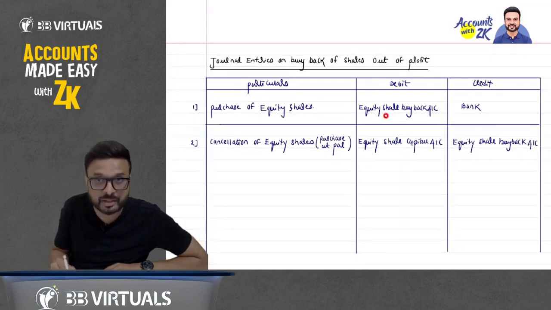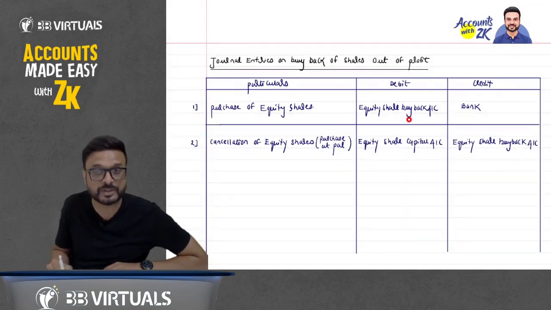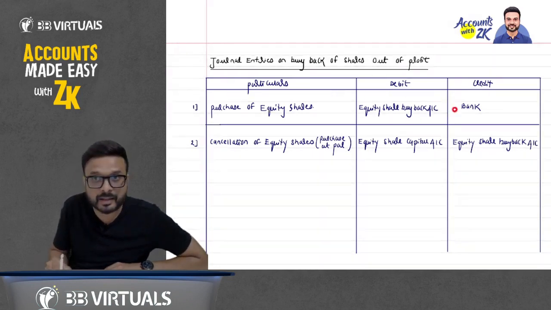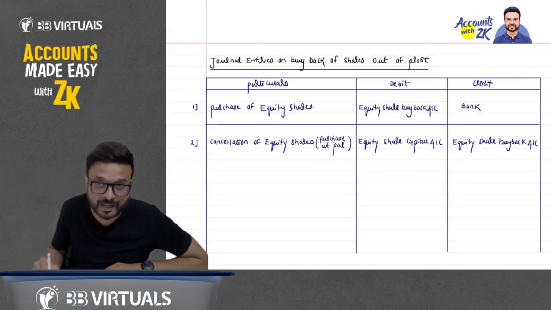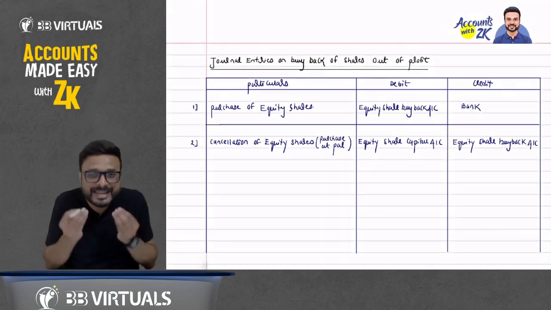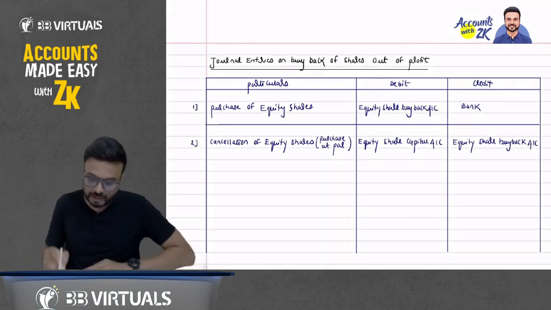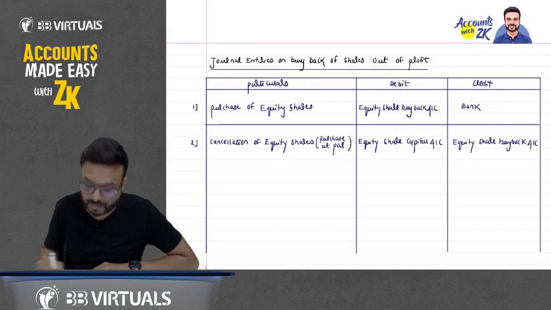Why? Because the shares which you have purchased, you have debited to the equity share buyback account, and you have credited it here when cancelling. So the equity share buyback account is cancelled. What net entry have you passed? Equity share capital account debit to bank account.